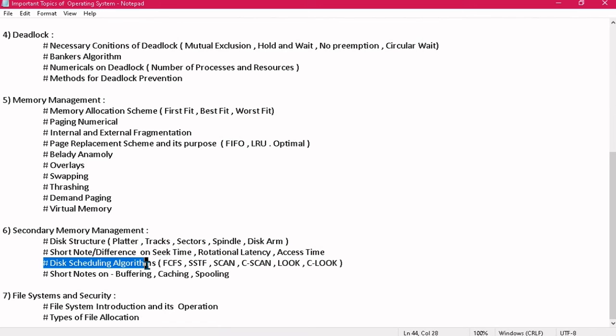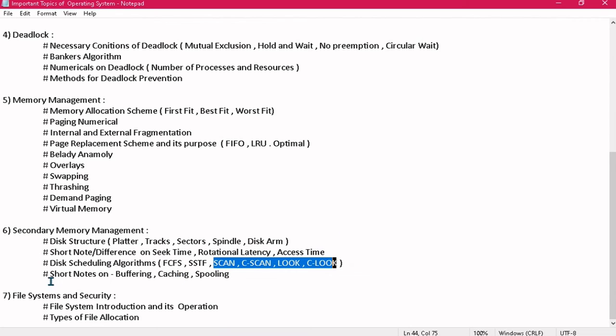And then the other important topic is disk scheduling algorithms. You should know the different disk scheduling algorithms, that is FCFS, SSTF, SCAN, C-SCAN, LOOK, and C-LOOK. Here there is the highest chance that you will get a question from SCAN, C-SCAN, LOOK, and C-LOOK, because FCFS and SSTF are very, very easy. Everyone can do them. So if the examiner wants to confuse you, they will definitely give you a combination of SCAN or LOOK, or C-SCAN or C-LOOK. So be careful about it and just revise it properly.